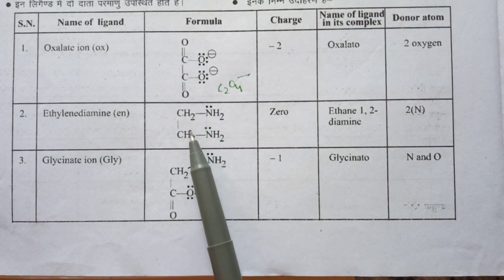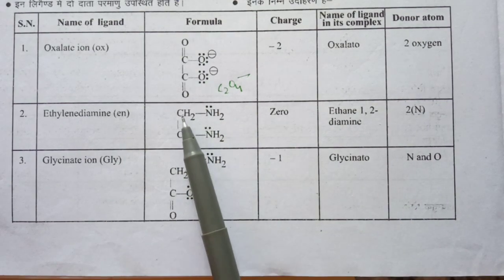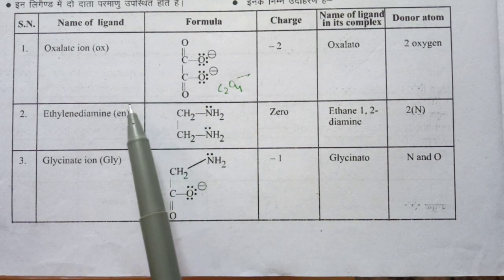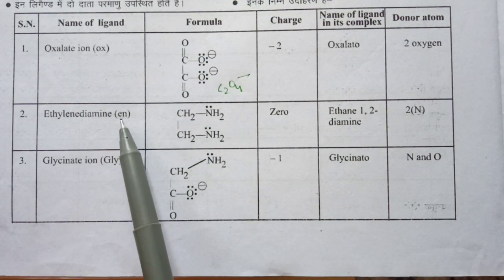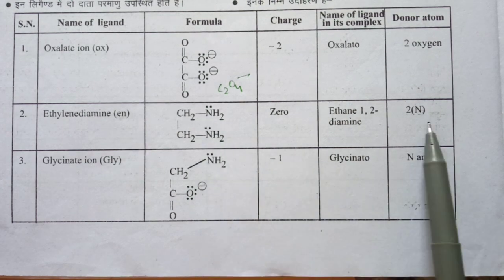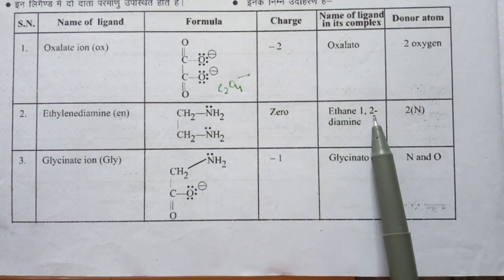Ethylenediamine: ethylene means 2 carbons, di means 2 amine groups. Two amine groups are added on ethylene, so it is known as ethylenediamine, and shortly it is written as en, small e, small n. Here both nitrogens have lone pairs, so both nitrogens are donor atoms. It is named the same, ethylenediamine or ethane-1,2-diamine.